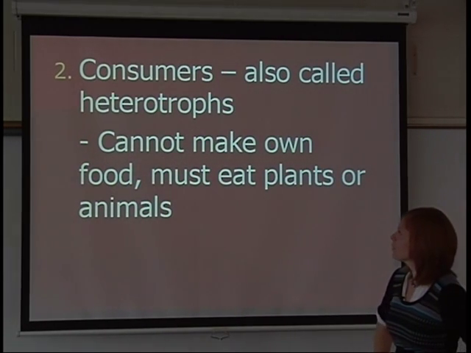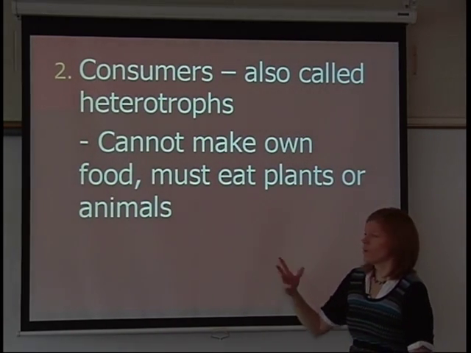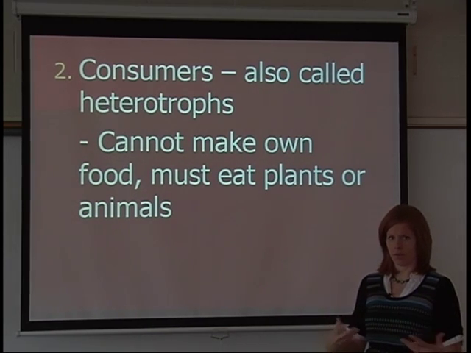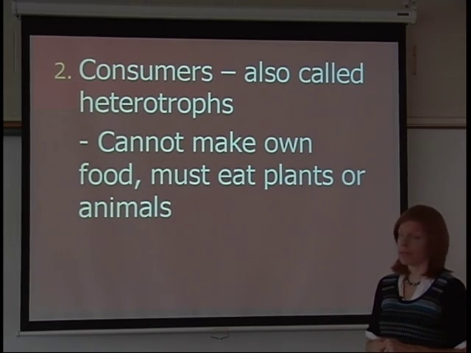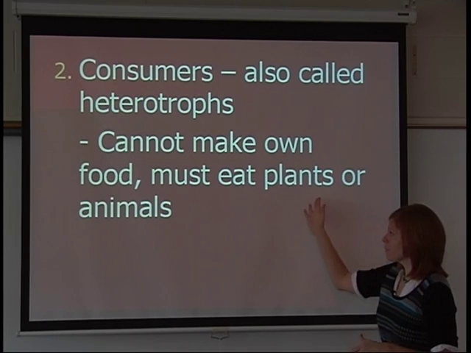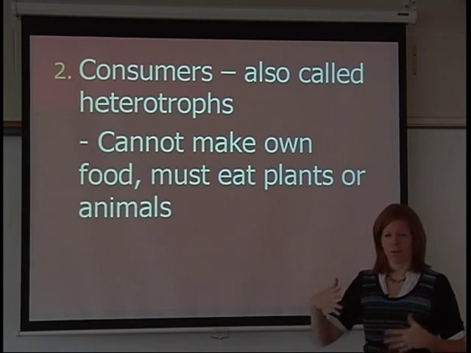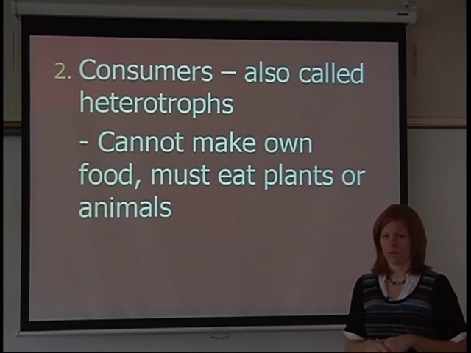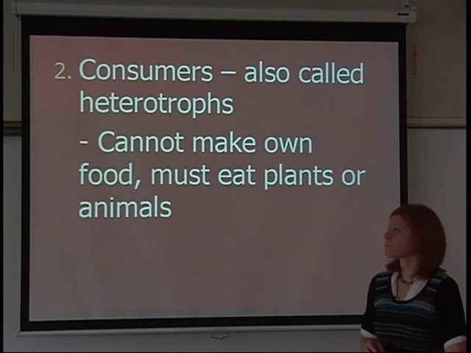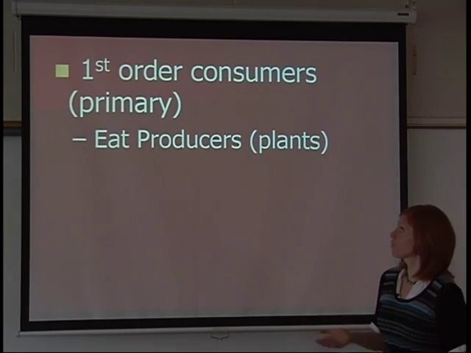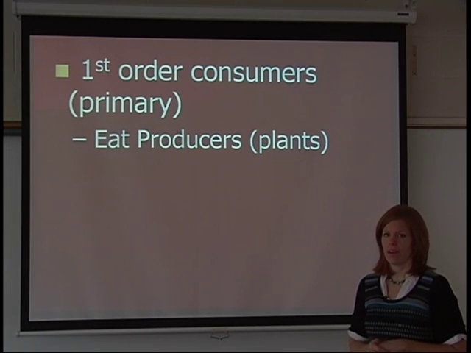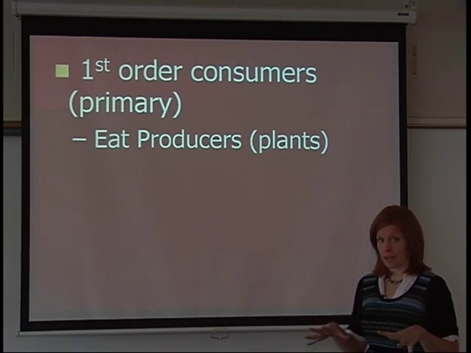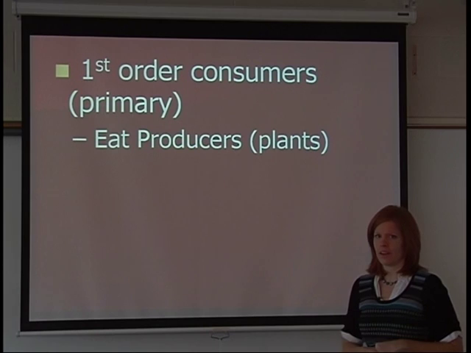Then we have consumers, which are also called heterotrophs, which have to eat something else for their food. They can't make their own food like a plant. So they're either eating a plant or other animals. And so they're going to go through lots of different levels of consumers in the food web. We'll have first order consumers, also called primary. They're going to be the things that eat the plants.